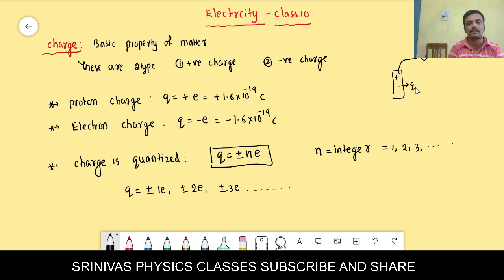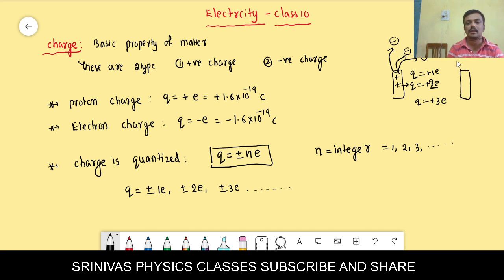If you remove two electrons from the object, it acquires plus 2e. If you remove three electrons, it acquires plus 3e charge. Like this, on removal of electrons, an object acquires a positive charge.